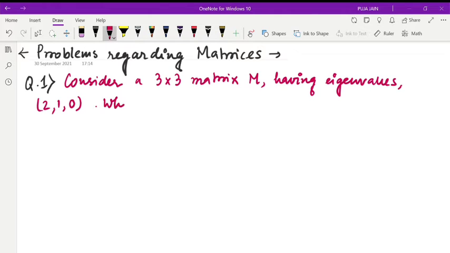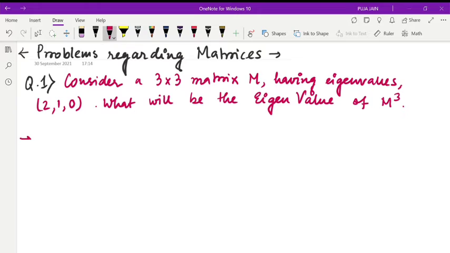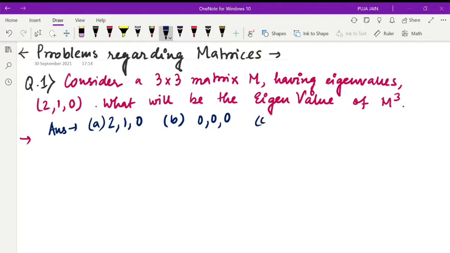What will be the eigenvalues of matrix M cube? The options are: first option 2, 1, 0. Second option is all 0. Third option is 4, 1, 0. And fourth option is 8, 1, 0.